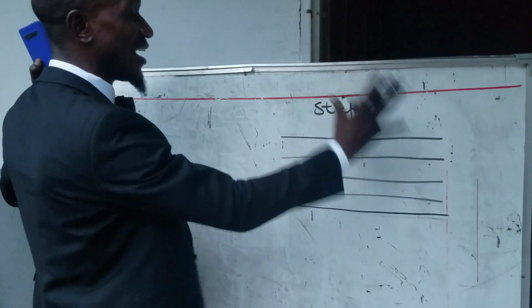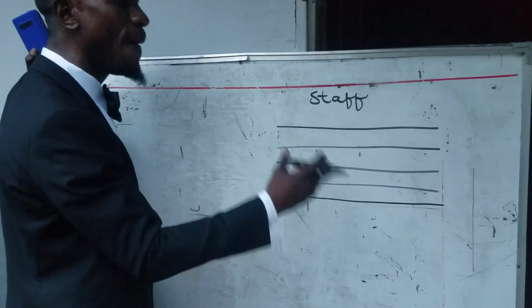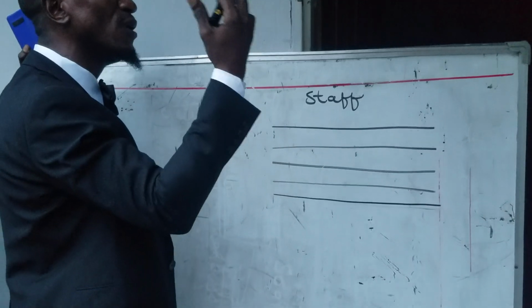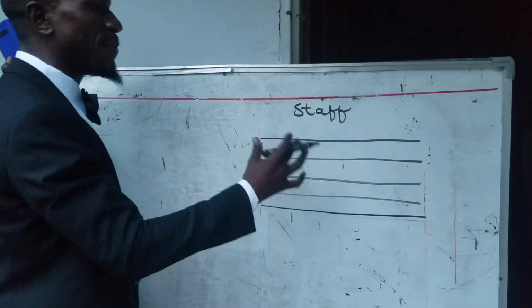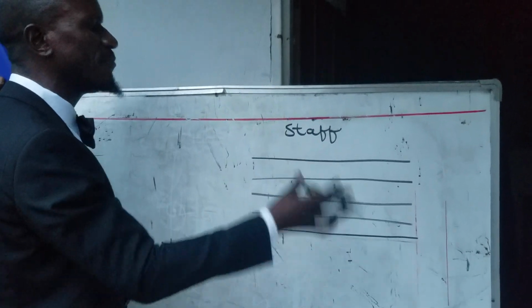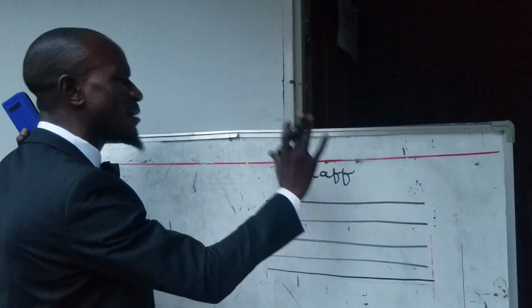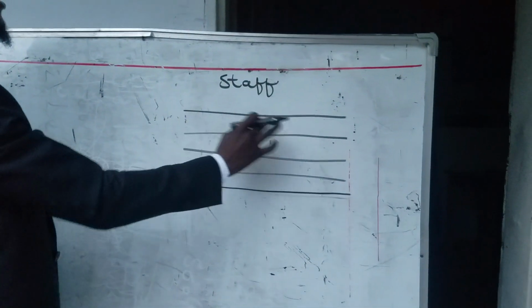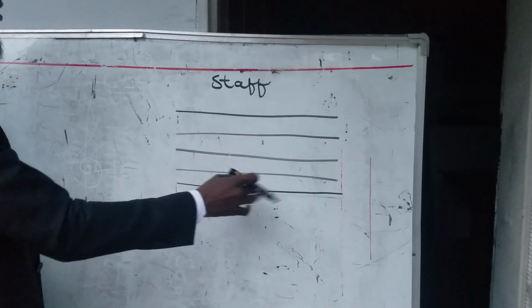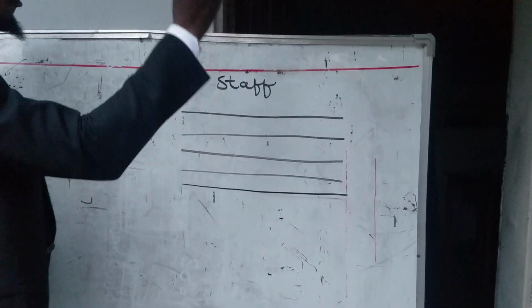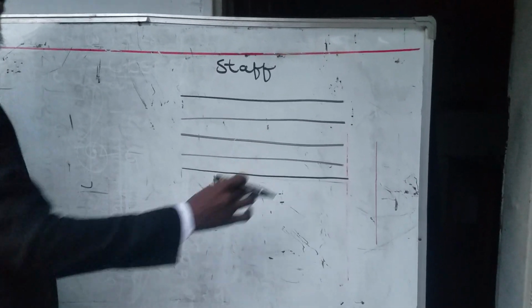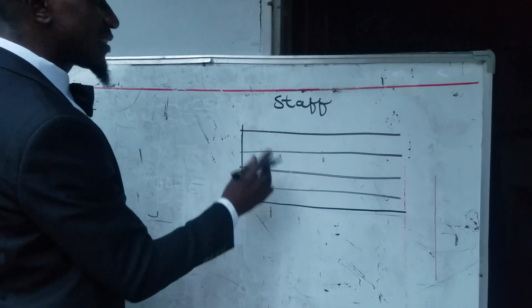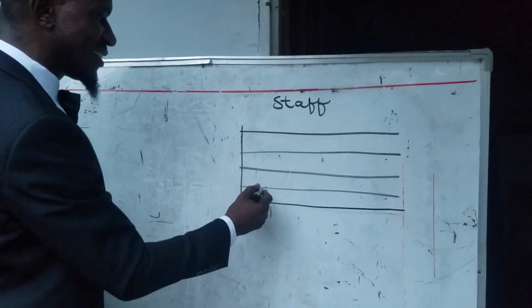So this is another thing that you need to know before we go into reading of music. Before we go into sight reading, these are the basics that you need to know. So we have the staff, which is a set of 5 parallel lines and 4 spaces on which music is written. On this same staff, when I get the